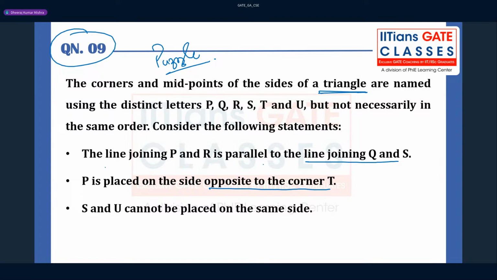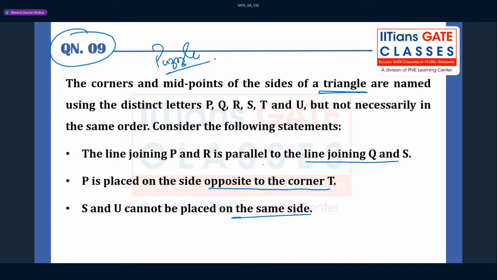Yes. So P is placed on the side. So T is kept in the corner certainly. So one of the corners is with T, and the other two have to be kept in the corner because there are three corners only. Fine. And S and U, if you take a look here, guys, S and U cannot be placed on the same side. That is also very important to keep in mind. This is also one of the very important concepts.